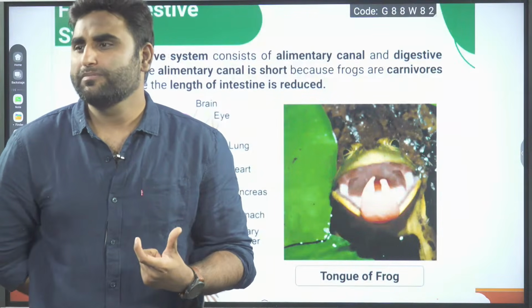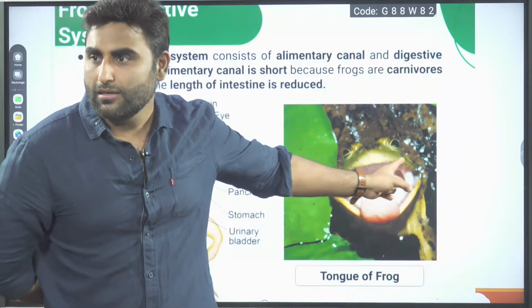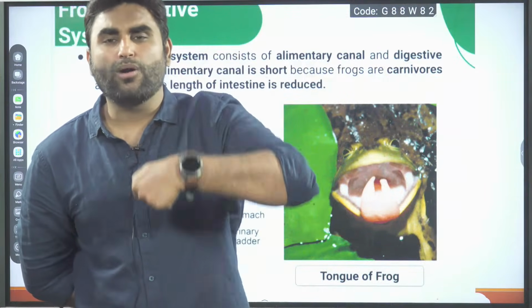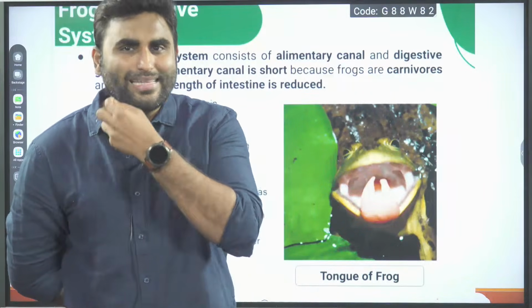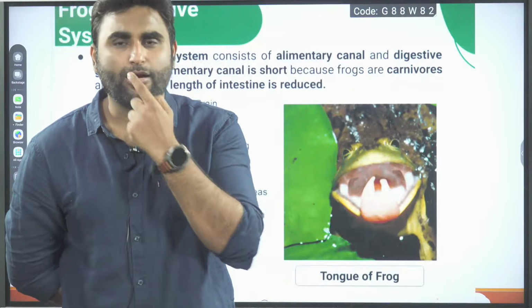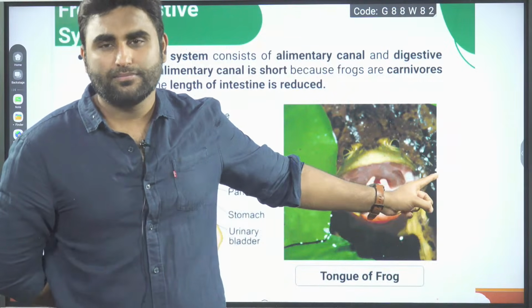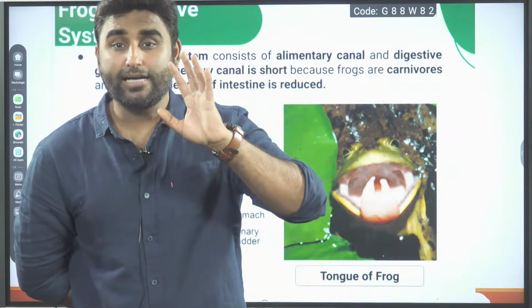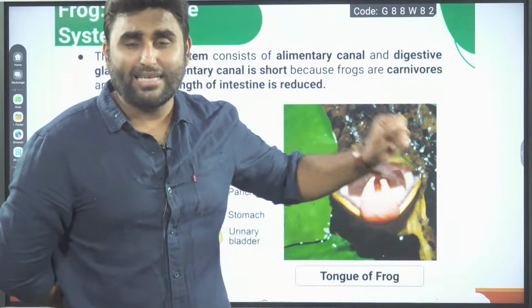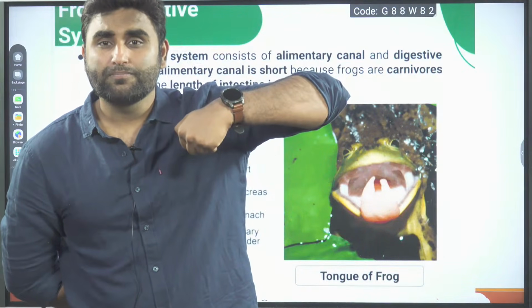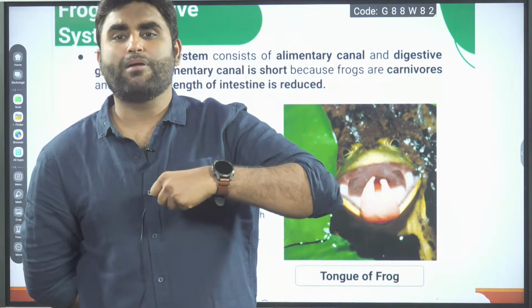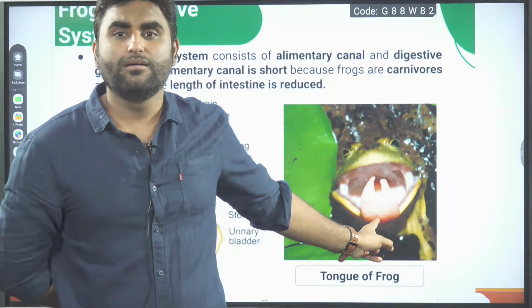And plus, on the maxilla region, backwardly oriented teeth are there. On the maxilla area of the frog, there will be teeth. Okay, no need to write, just understand for your understanding. So on the maxilla there are maxillary teeth. They are backwardly directed. So once they snap the insect in their mouth using their bilobed tongue, it will not